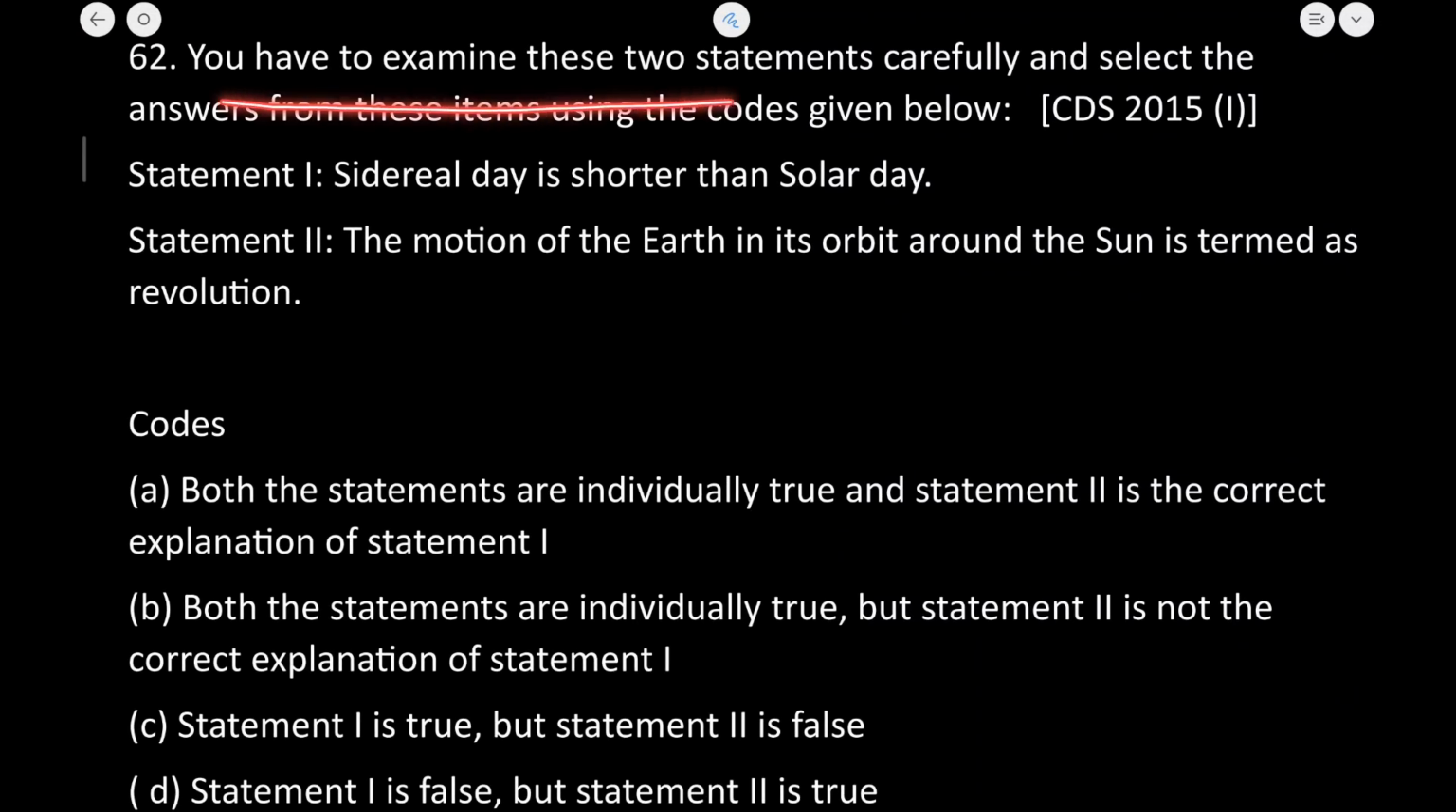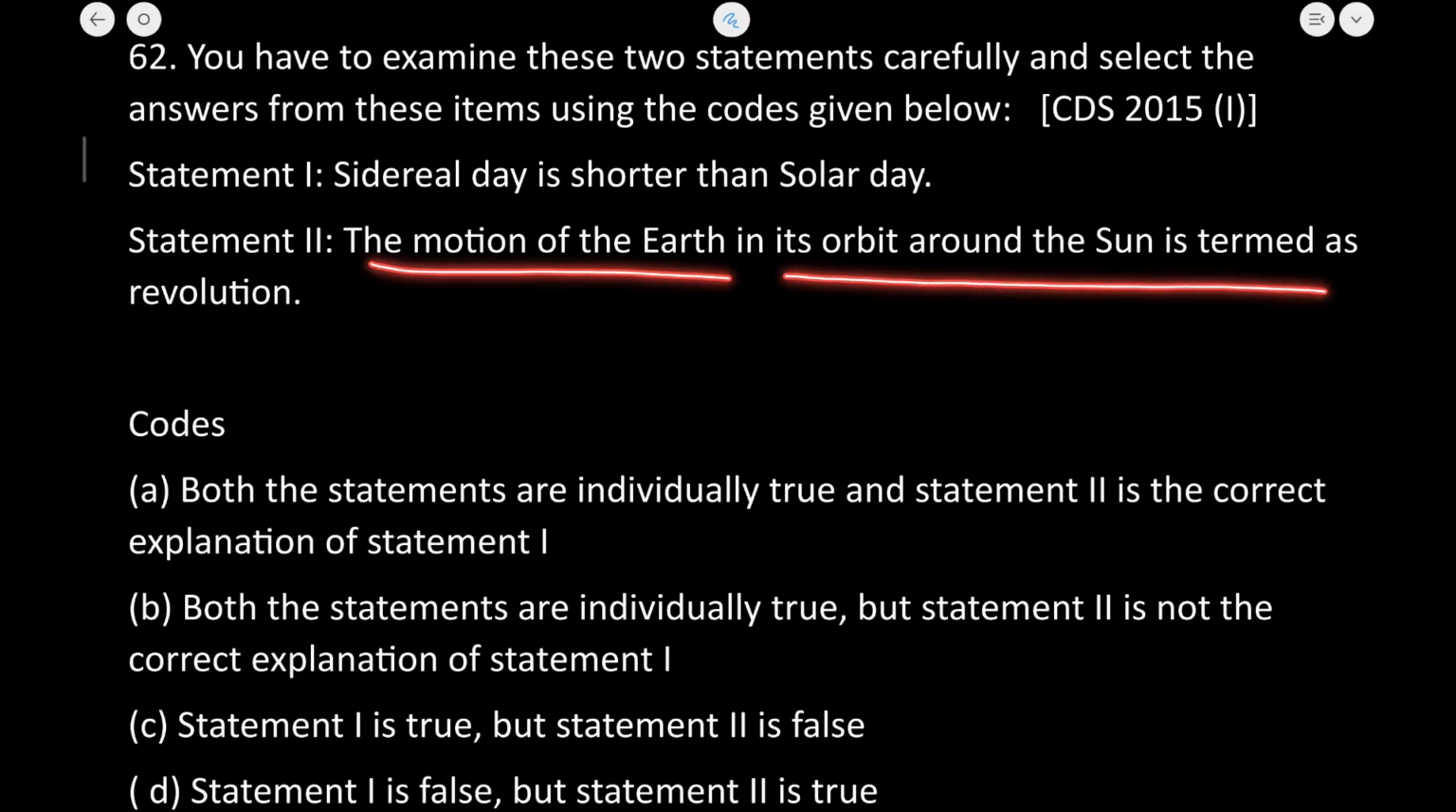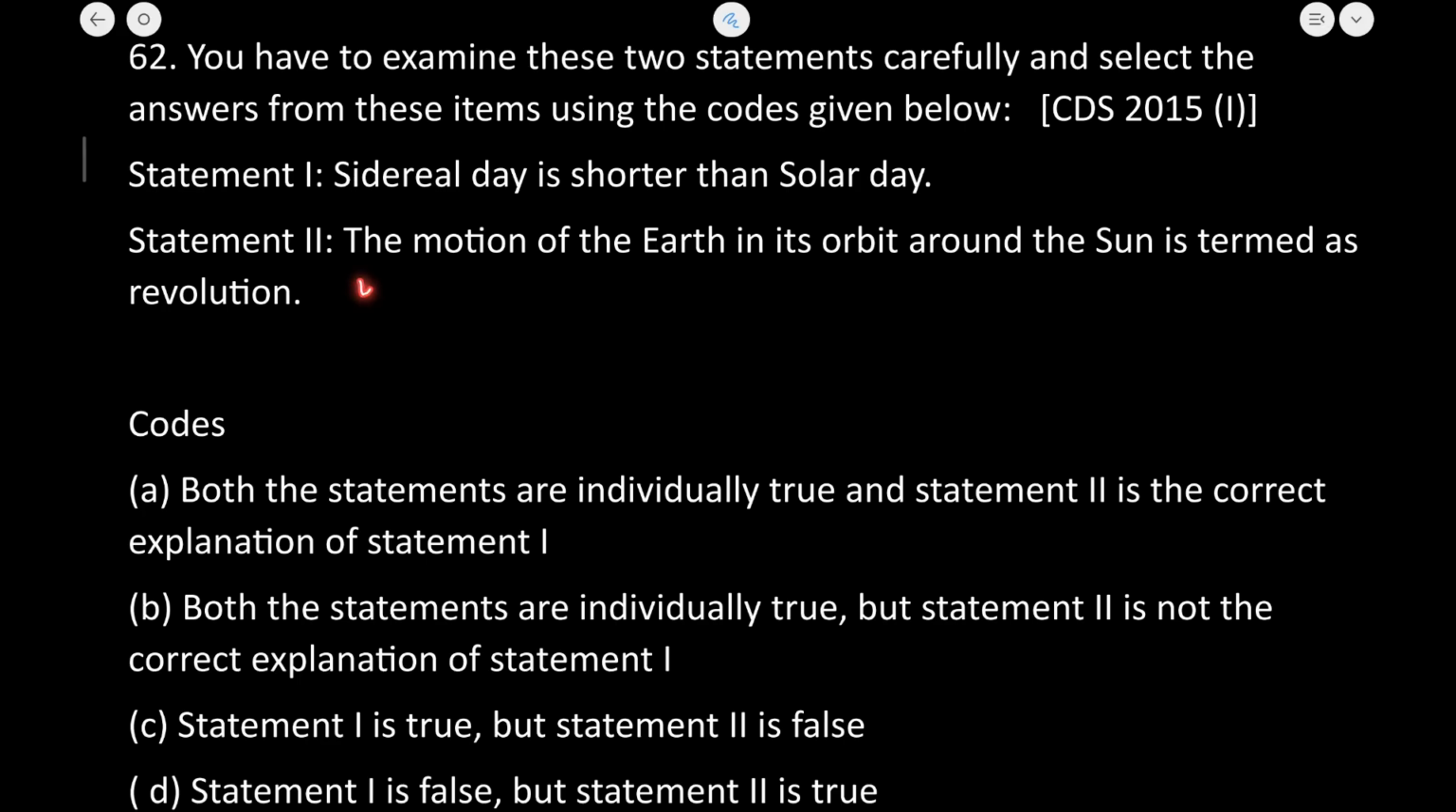Okay. Next statement, let's see. You have to examine these two statements carefully. Select the answers from these items using the codes given below. Sidereal day is shorter than the solar day. The motion of the earth in its orbit around the sun is termed as revolution. Now, if we talk about this question, this statement is absolutely correct.